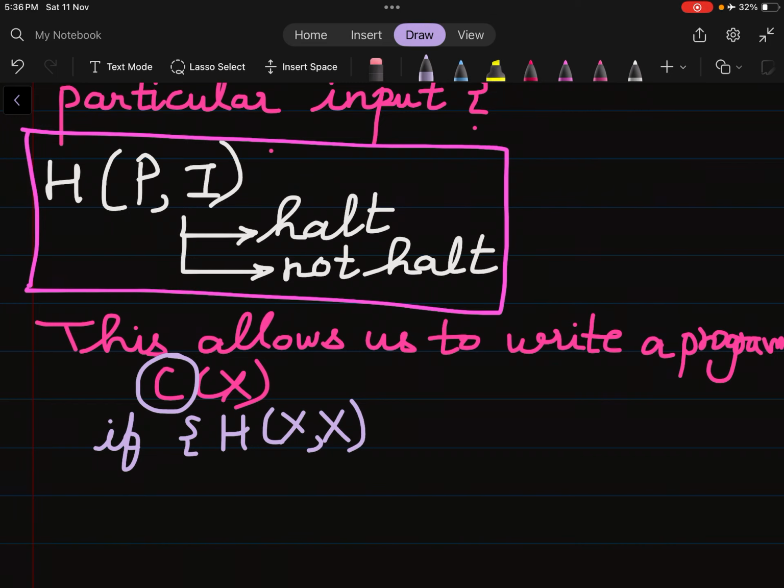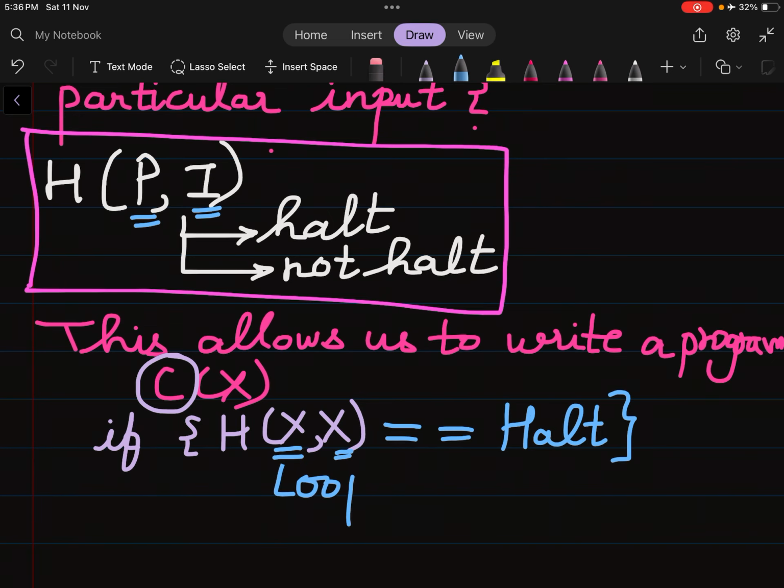Arguments are passed. X is passed as a program as well as an input I. So P and I is replaced by x comma x, where x is an argument. If H of P comma I, that is x comma x, is equal to halt, then loop forever. Meaning, if there is a program C which satisfies the condition where H of x comma x is equal to halt, then we'll write some statement which will loop forever.